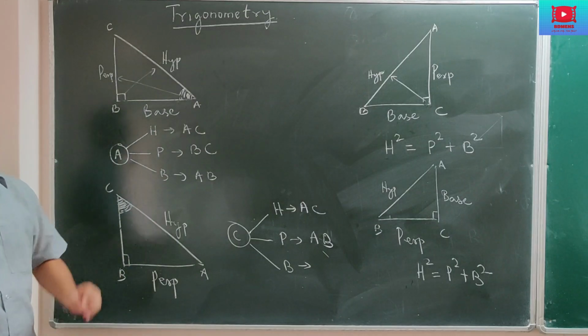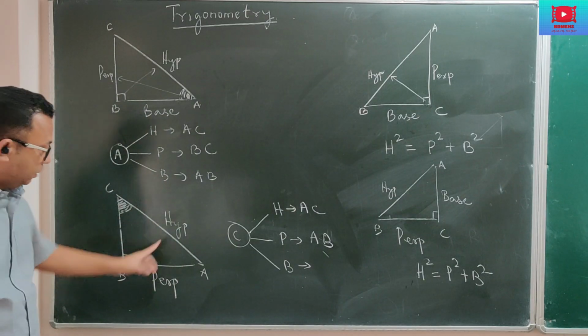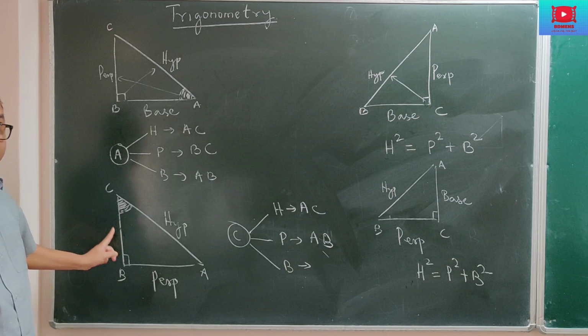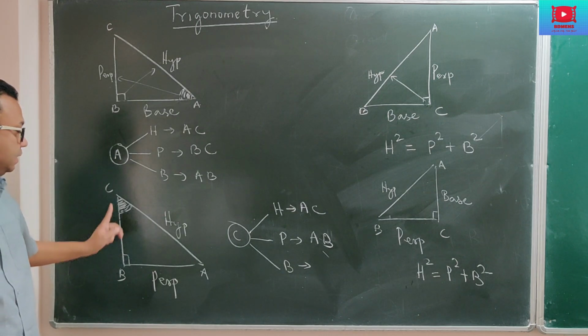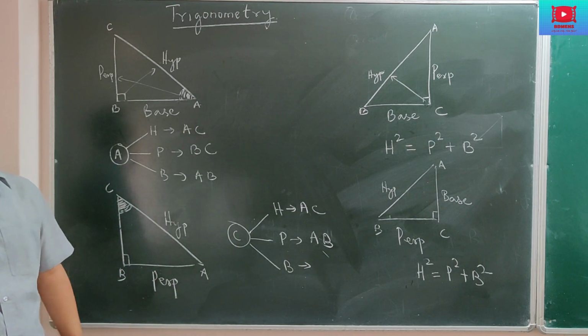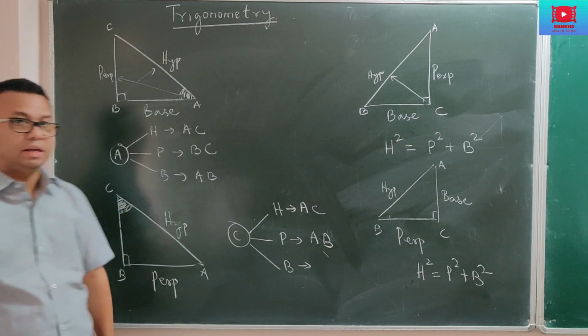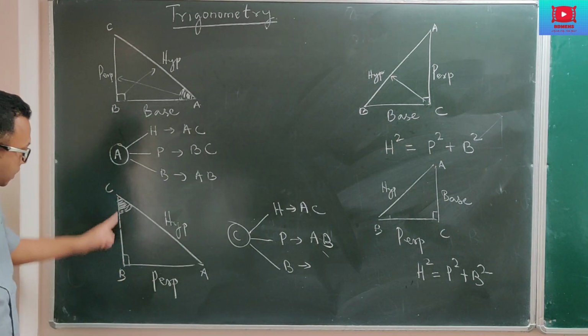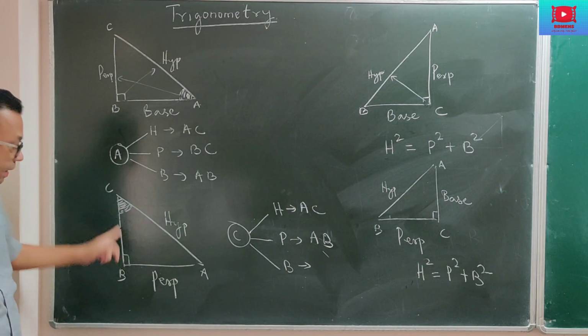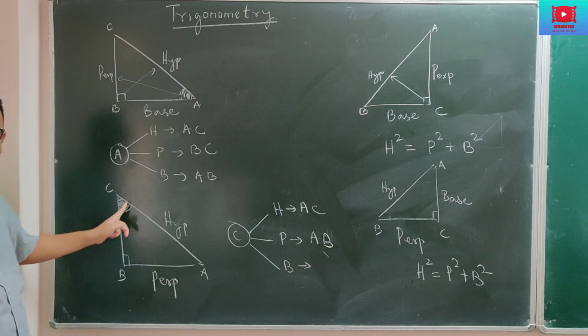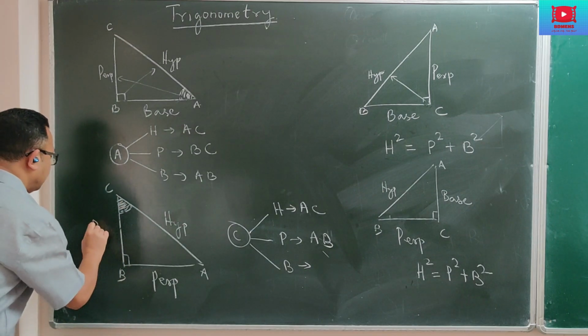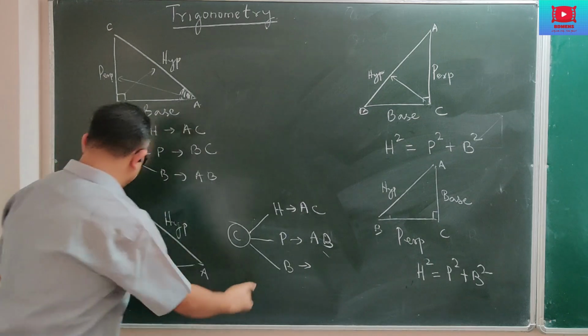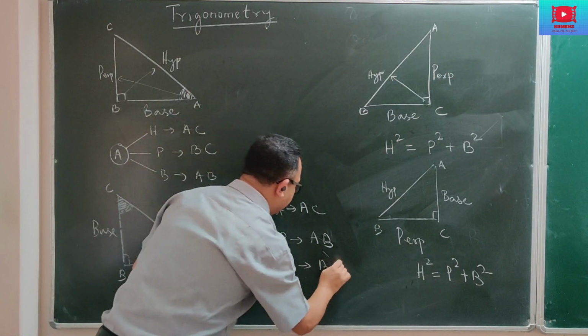Base, as I said, out of the three sides, 2 sides are already taken. One side remaining is this side, and this remaining side becomes the base. Or, as I said, the other way of recognizing the base is the side which is touching the angle of reference and 90 degrees. That becomes the base. So your base is just BC.